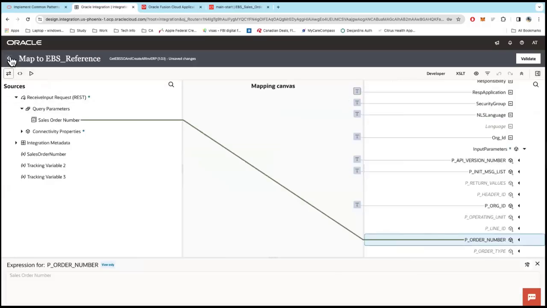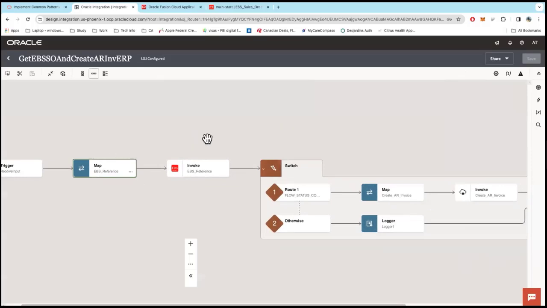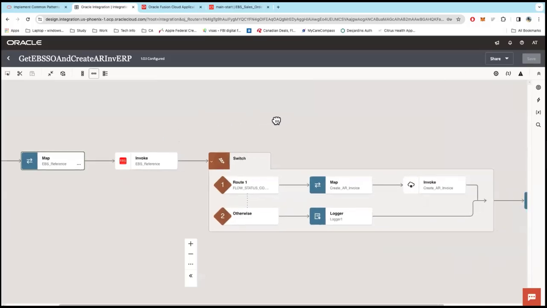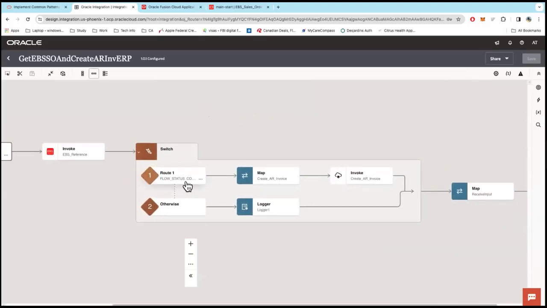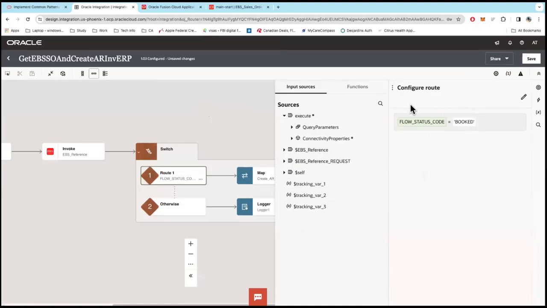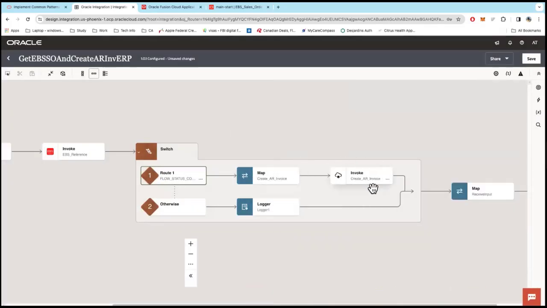So that's that. That's with the mappers. Coming back to the integration, what I'm doing is getting the sales order details from EBS. Then I have a switch, right? I'm saying, hey, what is the status of the sales order? If the status is booked, only if the status is booked, I want to create an AR invoice, right?